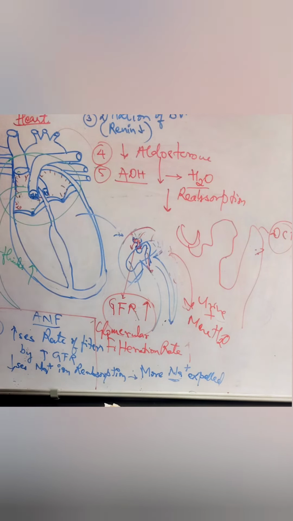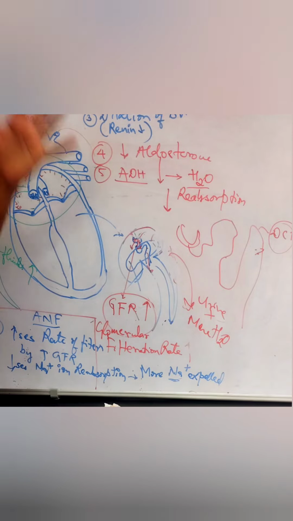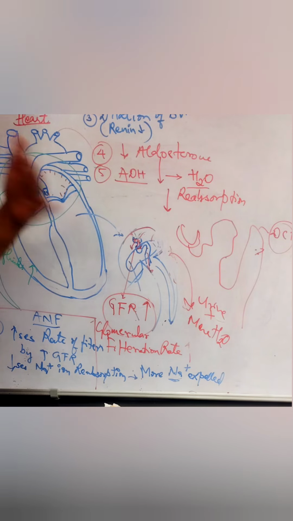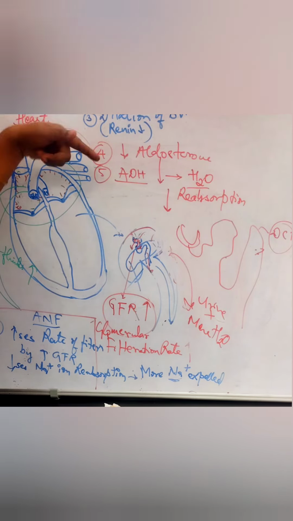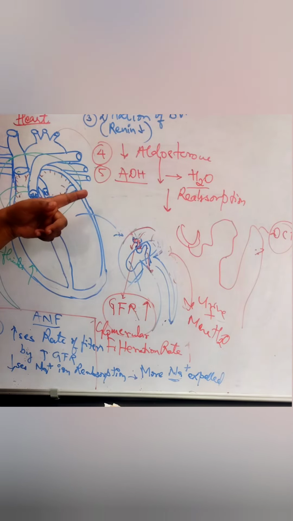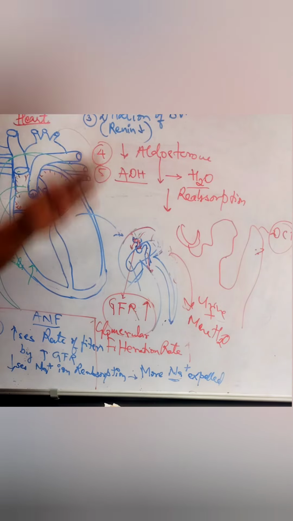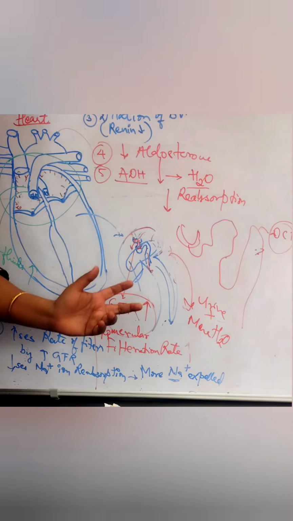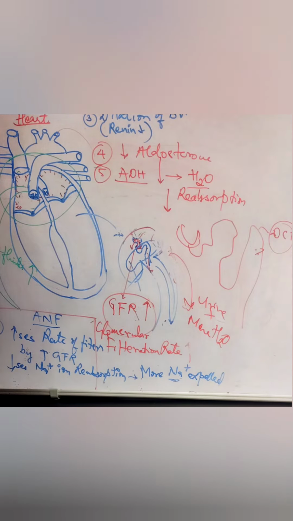In short, the ANF is very important. It plays a crucial role in balancing the fluid concentration in the body. With too much fluid or too much salt, the atrial natriuretic factor will come and expel the extra salt. It also helps in reducing blood pressure and hypertension, while passing out unwanted sodium and water from the body. So this is all about the 5 important functions of ANF.